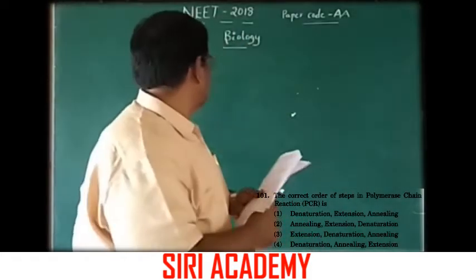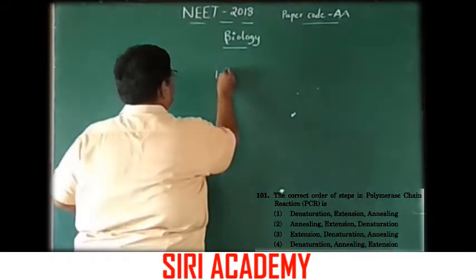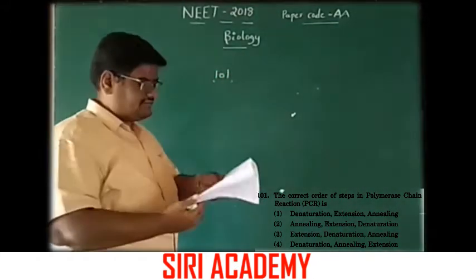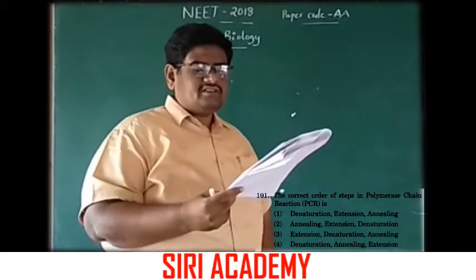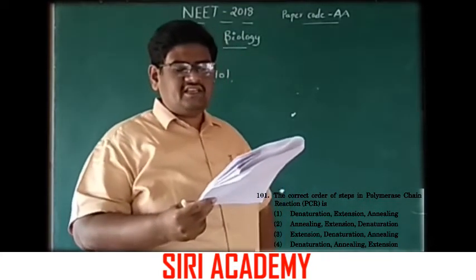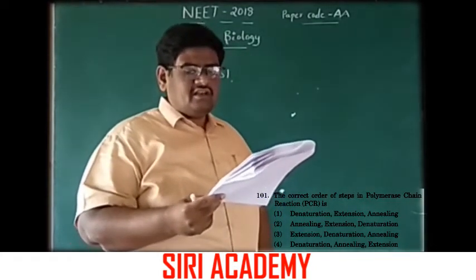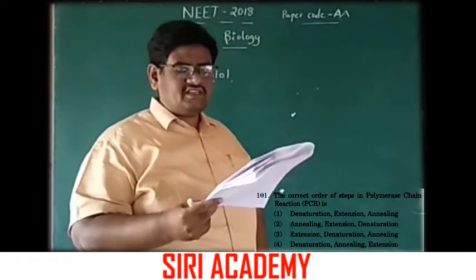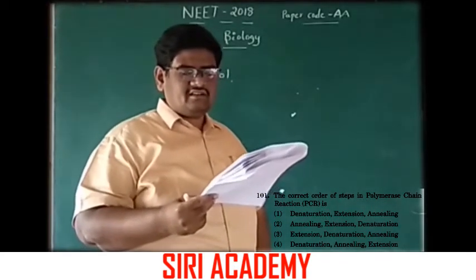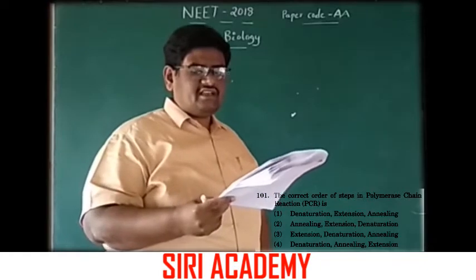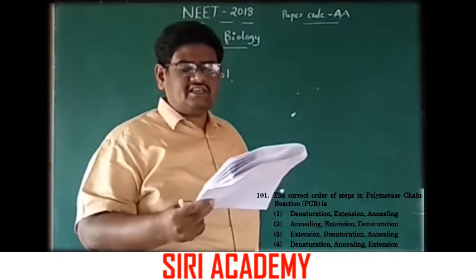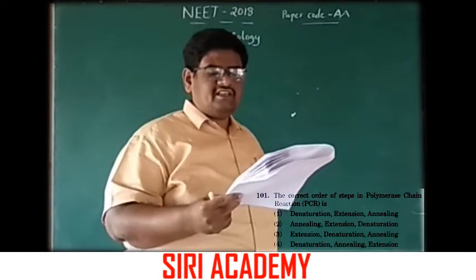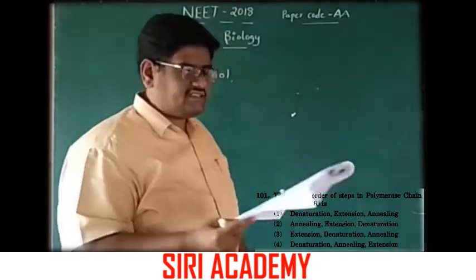Next one, you can go for the questions one after one. The correct order of steps in polymerase chain reaction. Option 1 is denaturation, extension, annealing. Second one annealing, extension, denaturation. Third one extension, denaturation and annealing. Fourth one denaturation, annealing and extension.